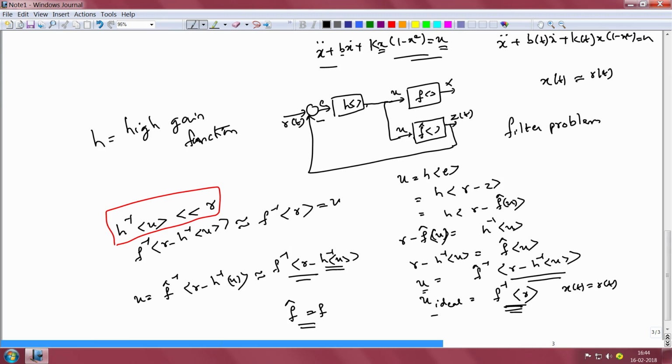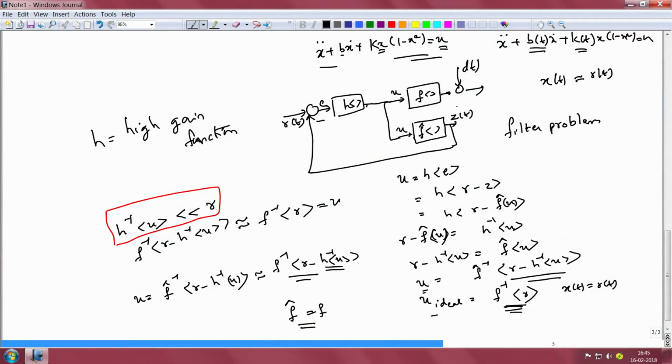But there are occasions when these coefficients b and k are not known very well, and it is in that scenario that this prototype approach breaks down, and that is because in order for this entire strategy to work, we need to have an accurate copy of the plant dynamics. Now, when our plant model changes in time and in a manner that we cannot easily predict, then we do not have a good enough copy at all times t for the plant model.